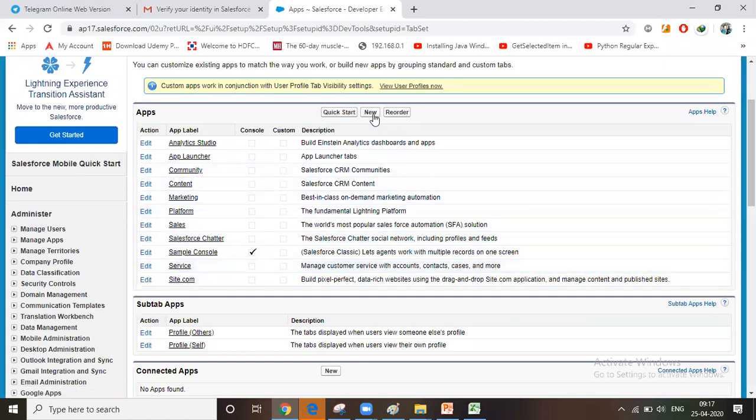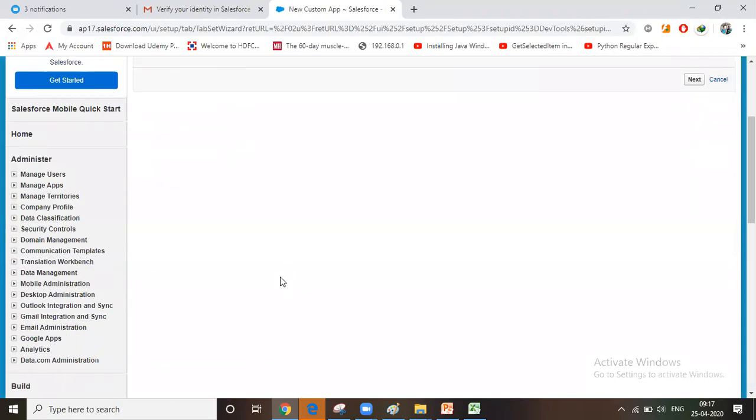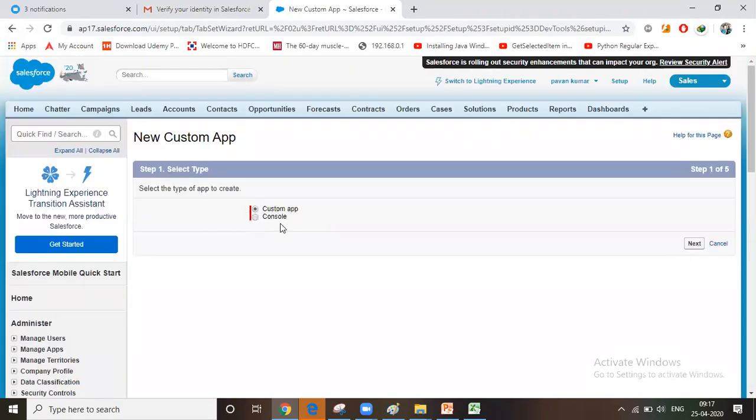Okay, so click on new to create an application. Click on new. For the time being, don't ask anything. Two types of apps we can create: custom app and console app. For the time being, I'm selecting custom app, as we are creating our application, this is nothing but a custom app. The differences between custom app and console app we'll discuss.